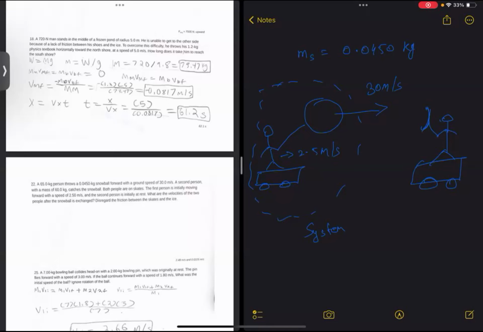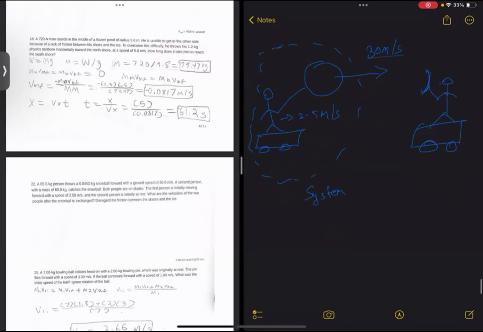External forces are acting, that are gravity and normal, but there is no net external force because they cancel each other. So the net external force is zero on this system, so this is an isolated system, and you can apply the law of conservation of linear momentum.